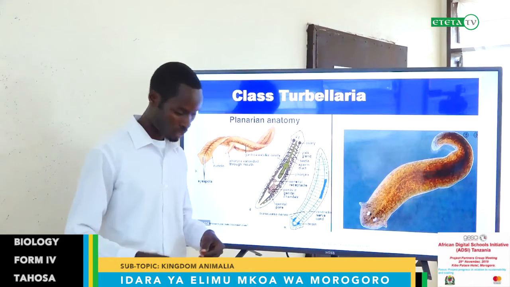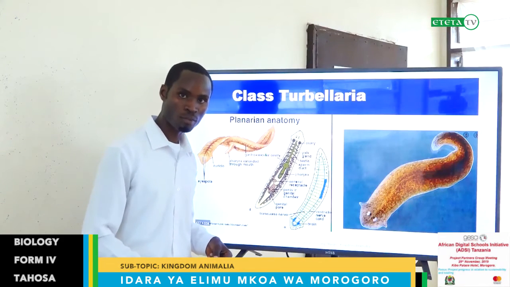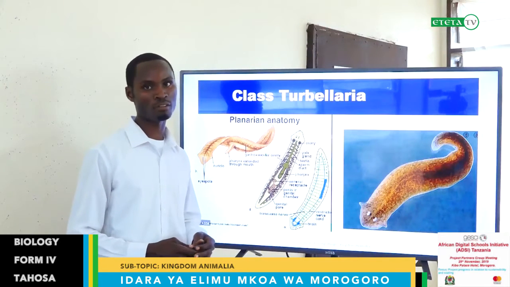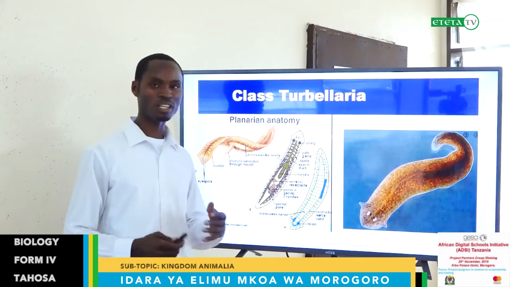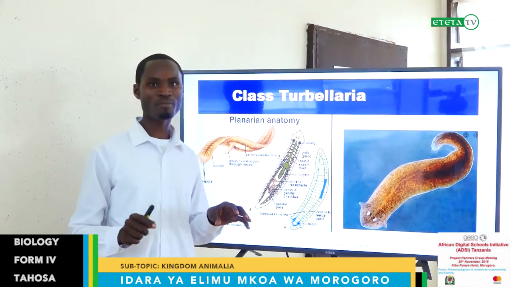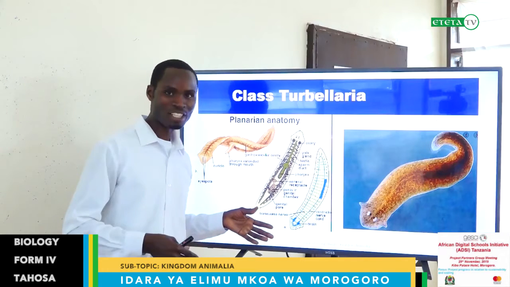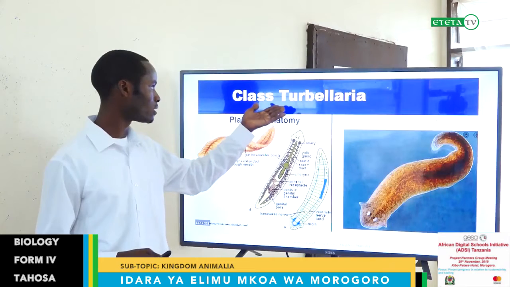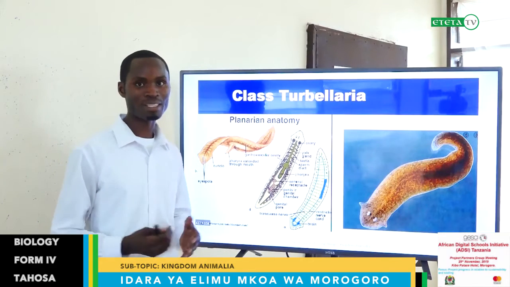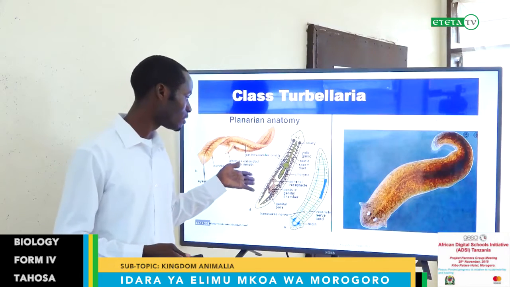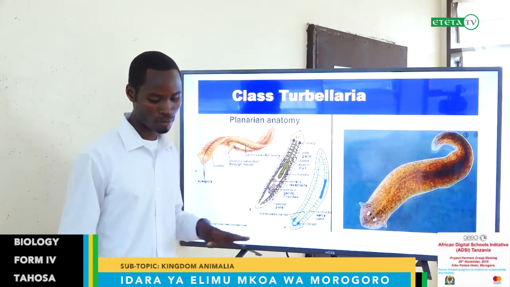Sometimes they come on the skin of a human being. If you stay in the water, especially those who are going to plant rice, it is very common in that kind of environment, where they can attach on your leg and start sucking blood because they are parasites. But this one is an ectoparasite, and they are freely living in aquatic environments.